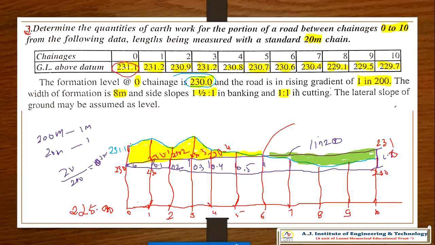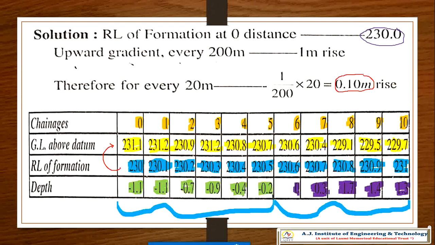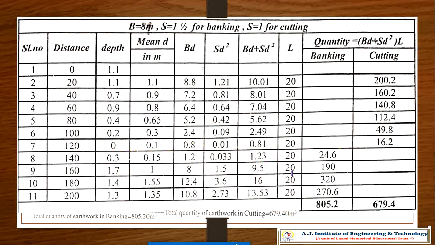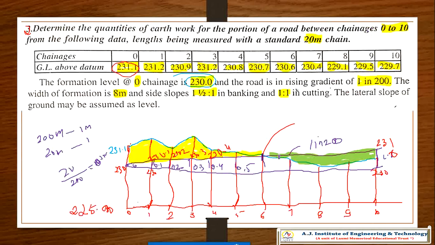Here also in the figure we got 0. That is one very good achievement that I did in the freehand sketch. Okay, now this 0.3, 1.7 will be your banking portion. Okay, that's all.